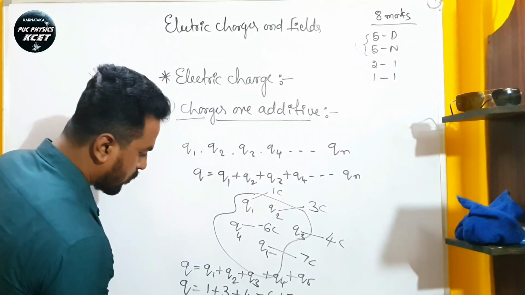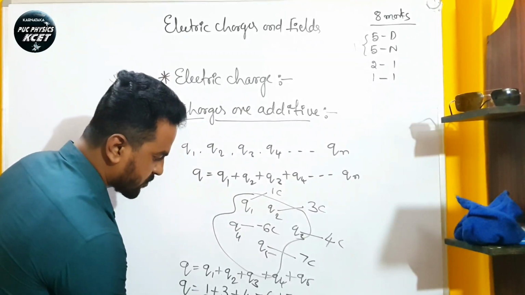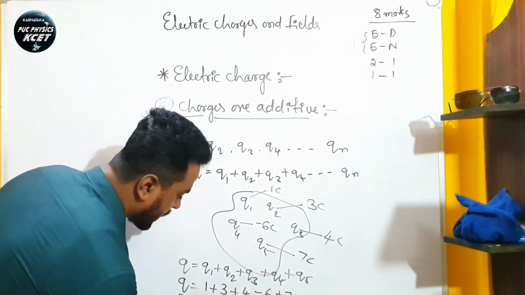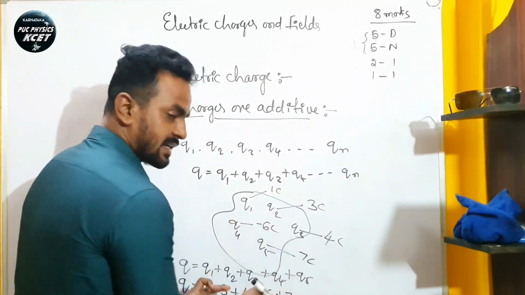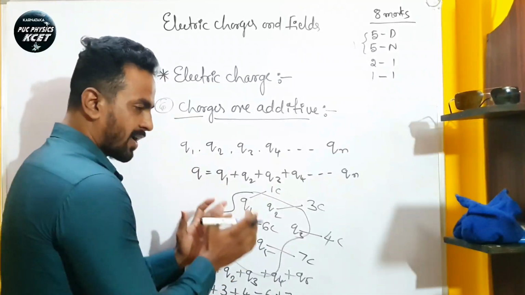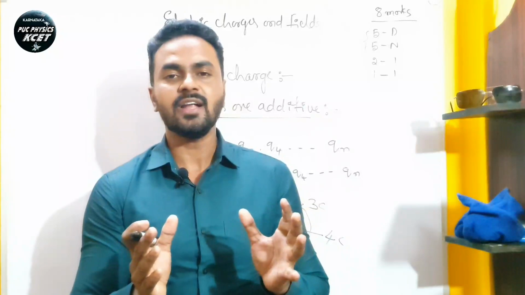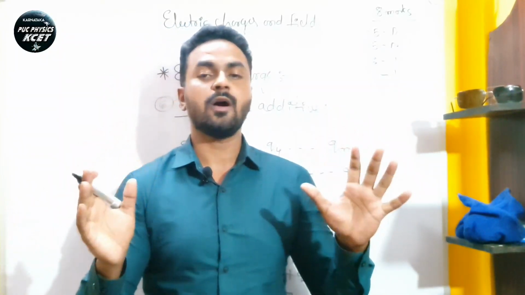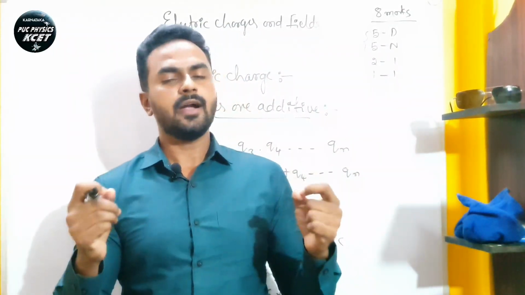Finally, Q equals 1 plus 3 plus 4, we get 8. 8 minus 6 is 2. 2 plus 7 is 9. So totally 9 coulomb charge is present in this system, which means to calculate the total amount of charge in a system, we have to add all the point charges in the system, so the charge is additive.